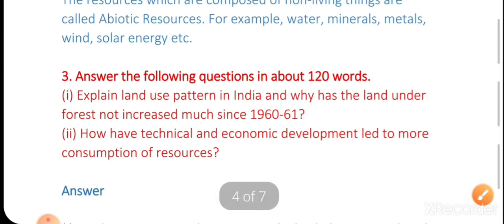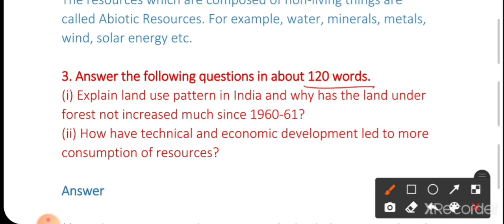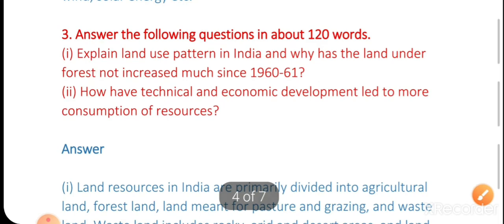Then the next questions, answer the following in about 120 words. Firstly, we discussed the 30 words questions, and now we are discussing the long questions of about 120 words. Question is, explain the land use pattern in India and why has the land under forest not increased much since 1961. And second one is, how have technical and economic development led to more consumption of resources? Let us discuss question number 1 first.